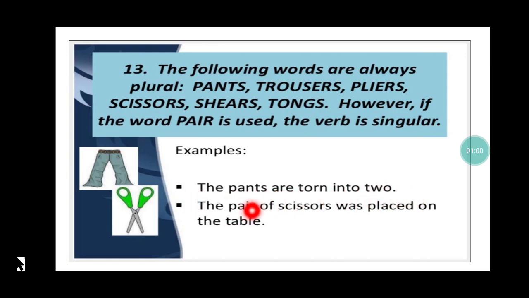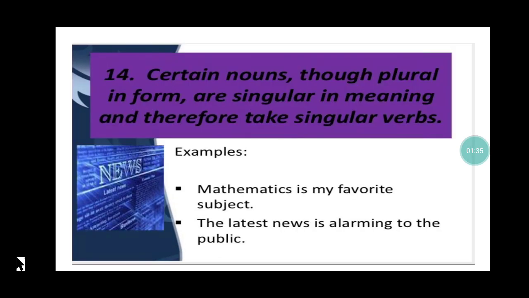But when I say the pair of scissors, I have used pair here in front of the word scissors, so my verb becomes singular, was. If this word pair would not have been there, it would have been the scissors were, but since the word pair is mentioned in front of scissors, it becomes singular. Clear? So once more, let's recap. If we have words like pants, trousers, pliers, scissors, tongs, then we always have the verb plural because these words themselves are plural. But if the word pair is used in front of any of these words, then my verb becomes singular. Clear?